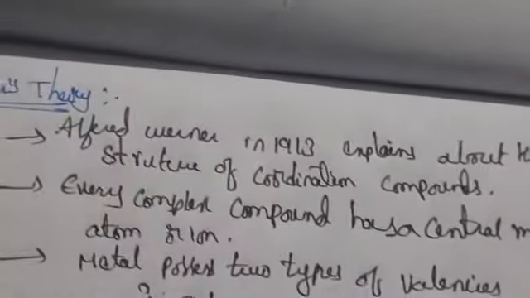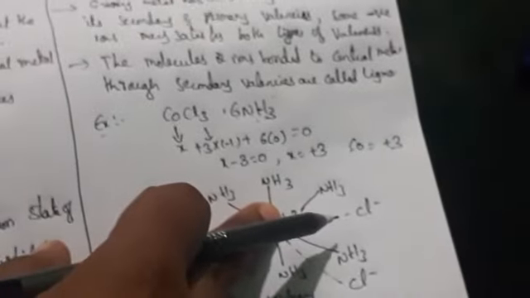Generally, he could not explain perfect shapes. What are the limitations? Werner could not explain the relation between the electronic configuration of an element and its valency, the outermost electrons.